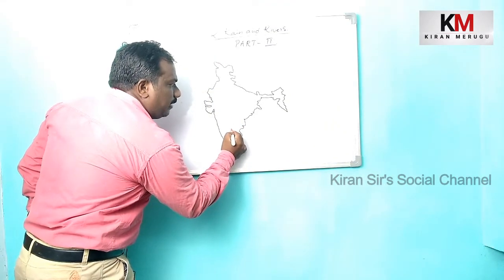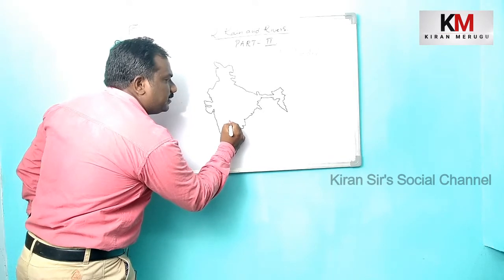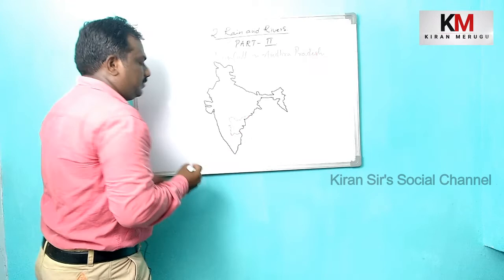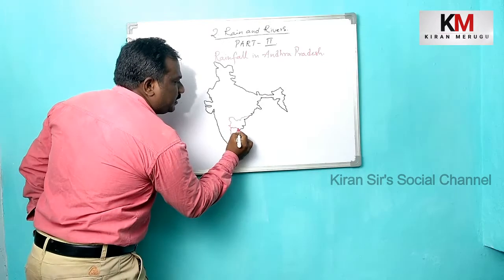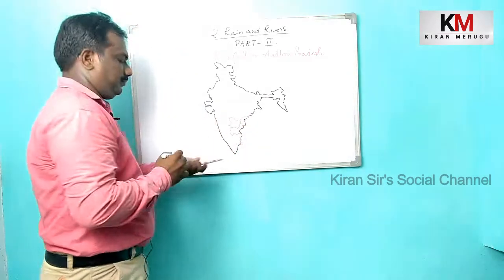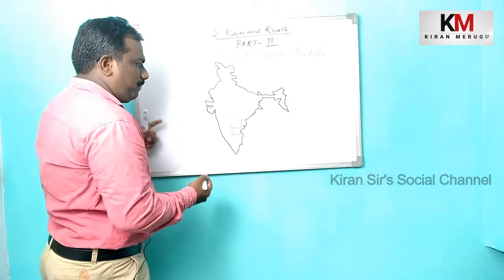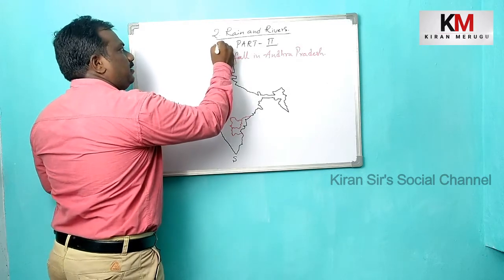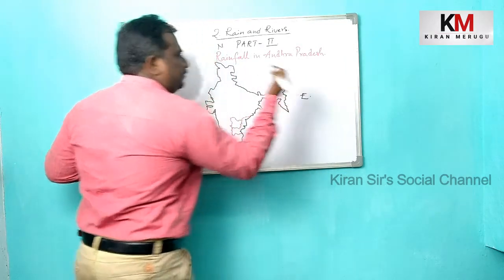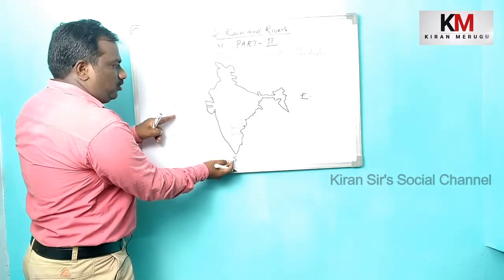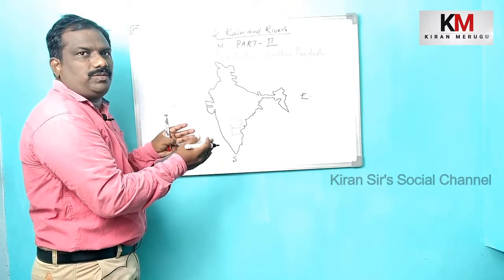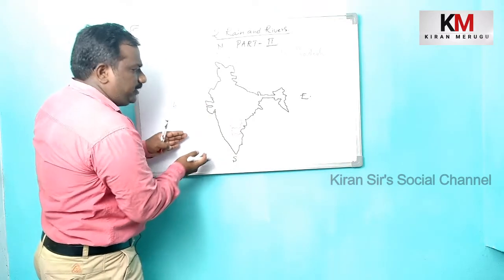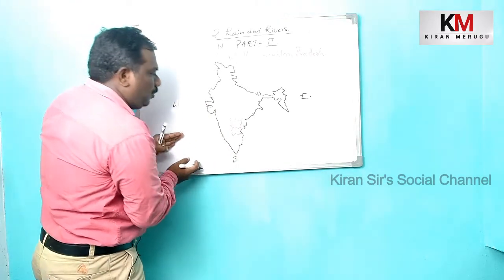So I am drawing the erstwhile Andhra Pradesh. But nowadays Andhra Pradesh is here. As you know, this is south, this is west, and north, east. So when the southwest monsoon sets in around mid-June, the monsoon winds blow this side.